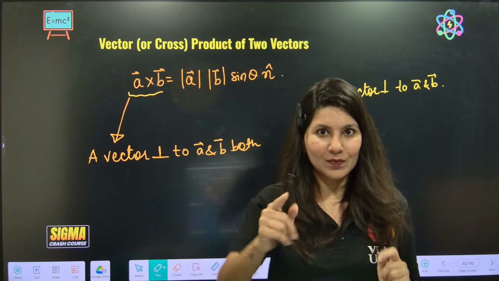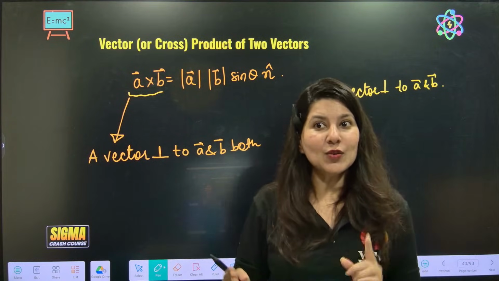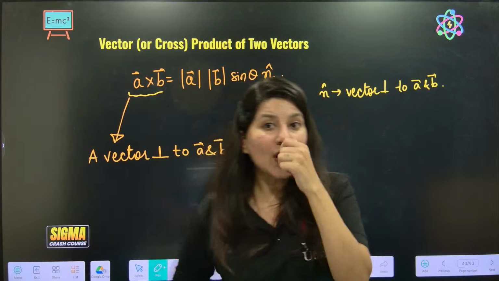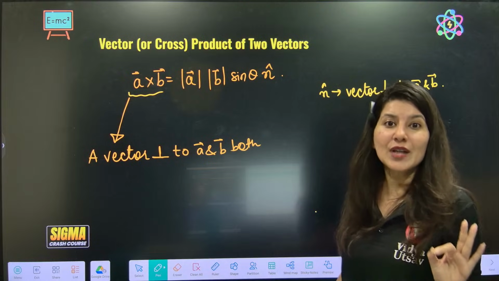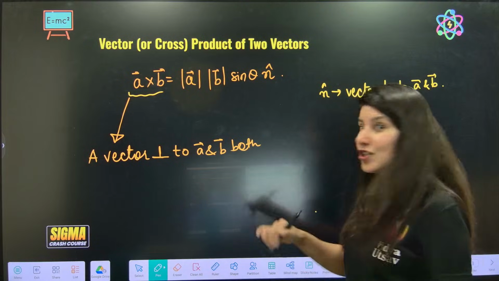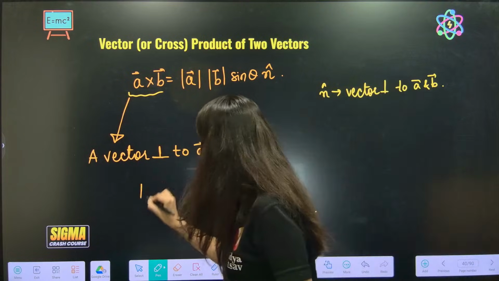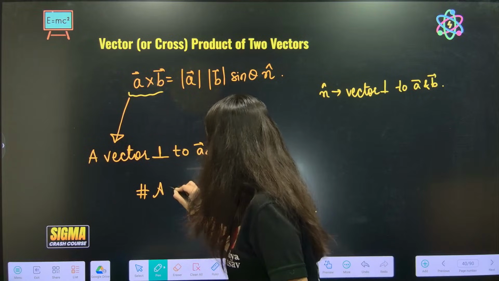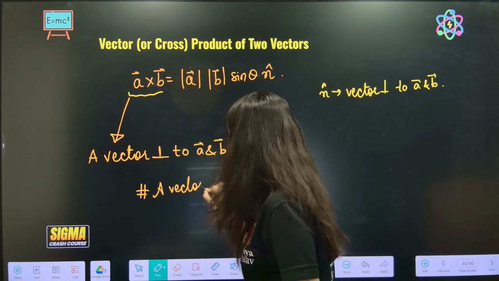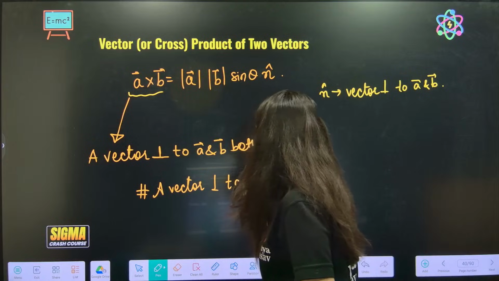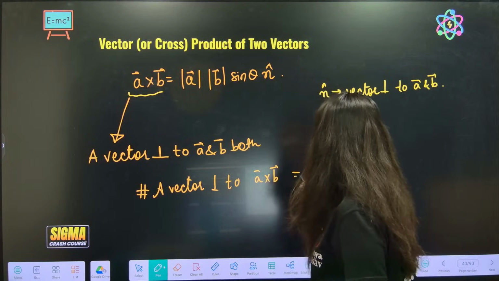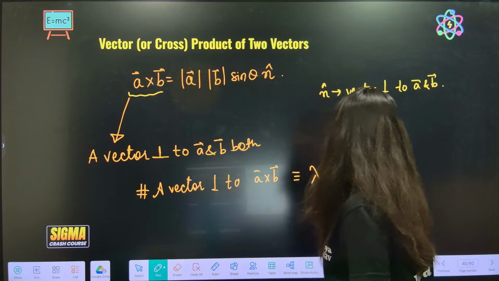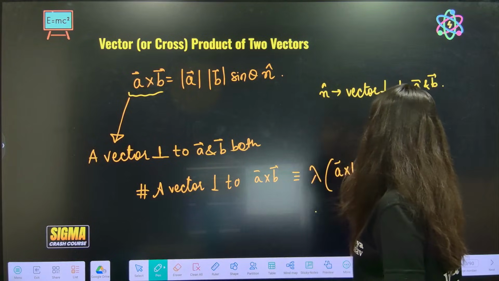Yes or no? In the same manner, you should be able to write a vector which is perpendicular. This is very important. A vector perpendicular to A and B is nothing but lambda times A cross B.